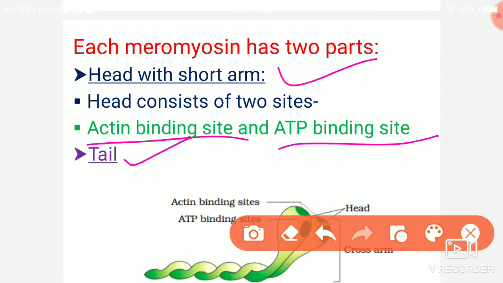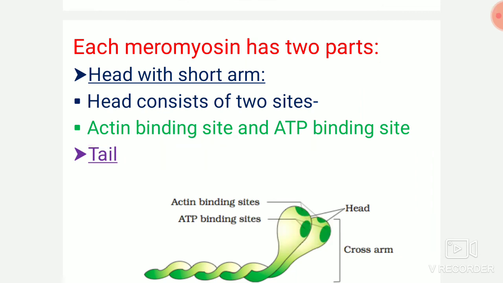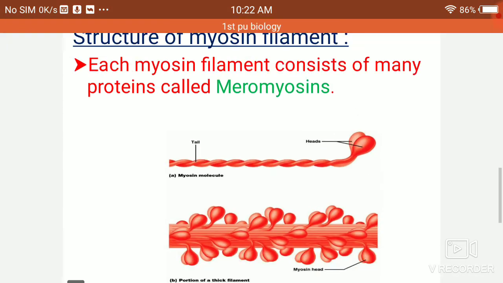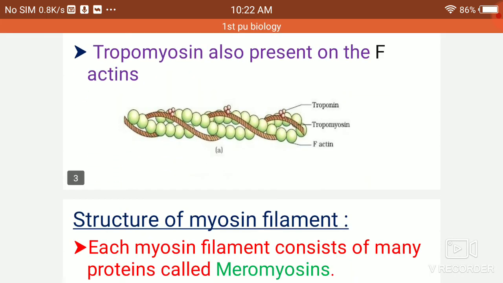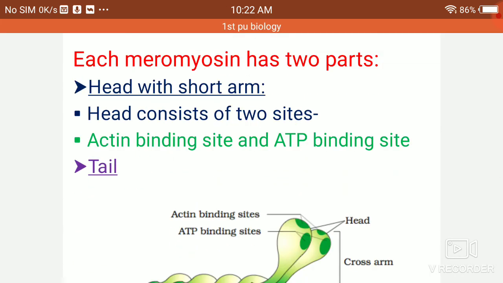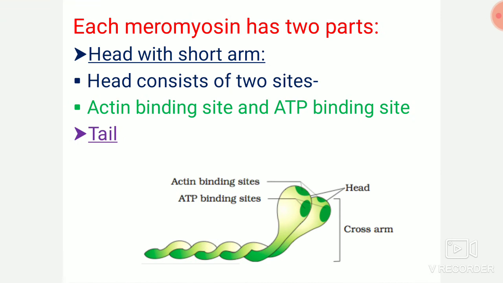This is very important: the structure of the actin filament and the structure of the myosin filament. Each of these carries a question, and mainly the structure is asked. Let's continue in the next session of the video.